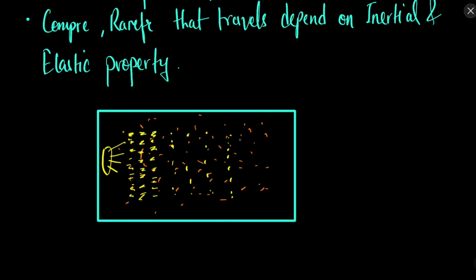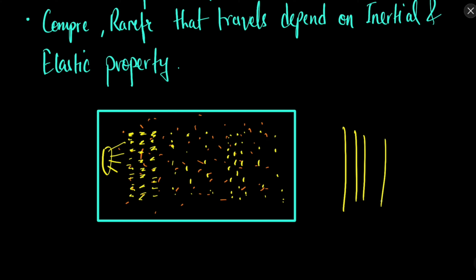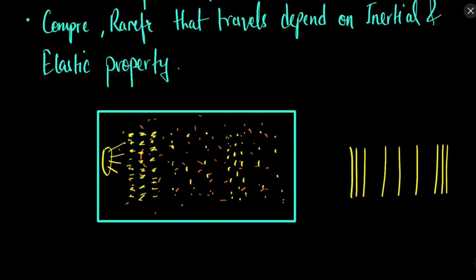So the waves will be like this. At some places the vibrations will be close, and at some places the vibrations will be far off. It looks something like this. These are called compressions, these are rarefactions, then compressions.